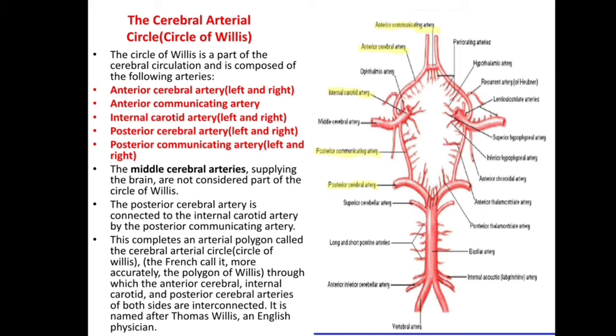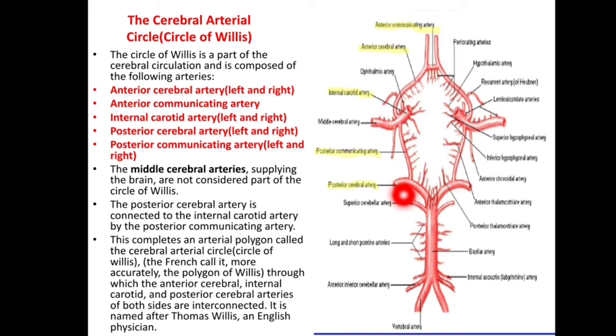The posterior cerebral artery is connected to the internal carotid artery by the posterior communicating artery. This is posterior communicating. So an arterial polygon called the cerebral arterial circle of Willis, the French call it more accurately the polygon of Willis, through which the anterior cerebral, internal carotid and posterior cerebral arteries of both sides are interconnected.